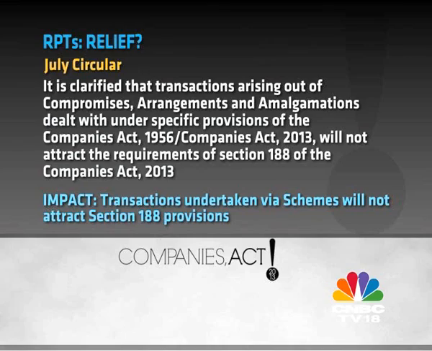The other was on compromises, arrangements, mergers and amalgamations. The question was whether those are also covered under Section 188 because they involve transfers of property and assets. So that's been clarified now that those are not within the ambit of 188, and I think rightly so because there is a process in the law for those transactions.